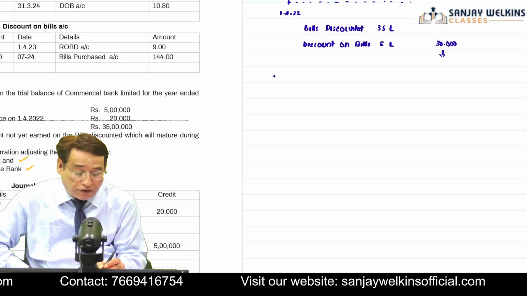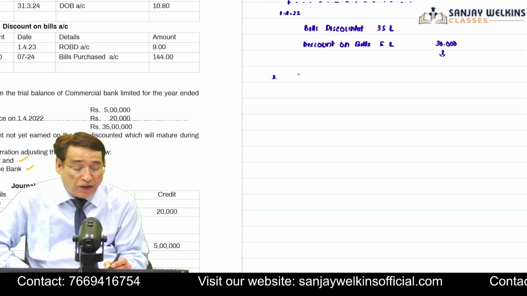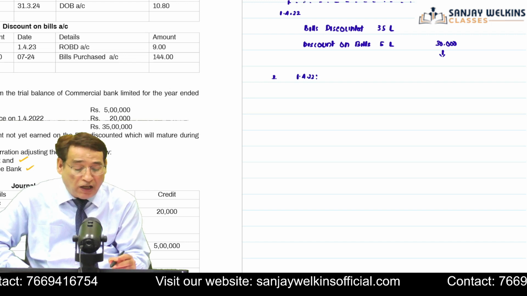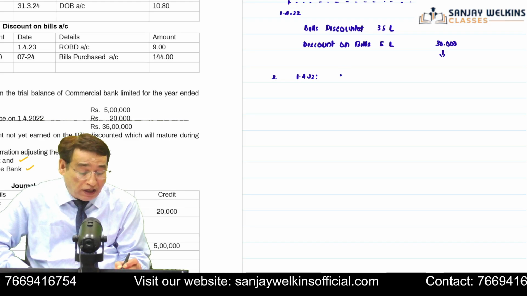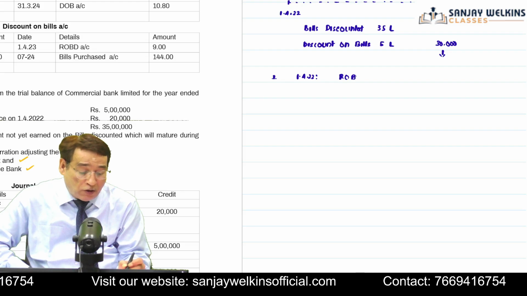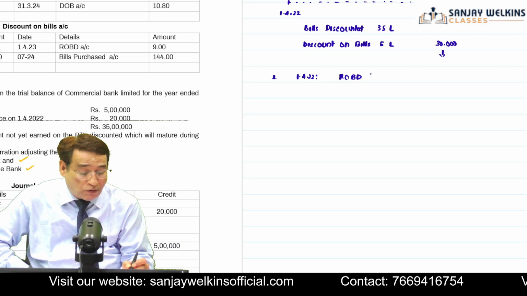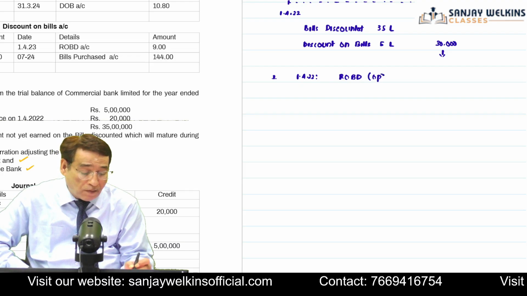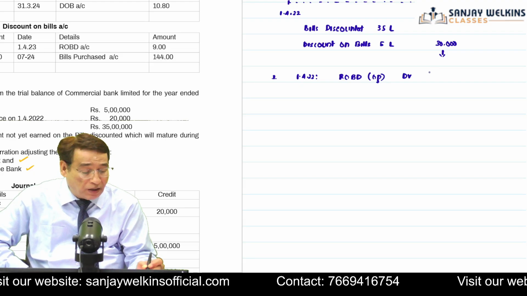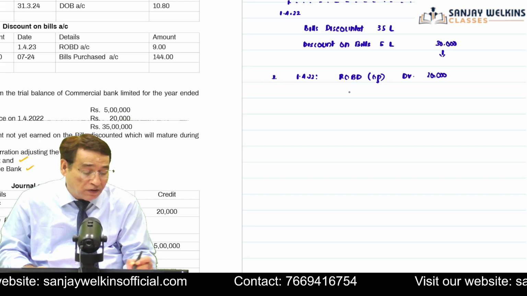For example, first of all, what I am going to do in this particular case, because we are supposed to pass the entry: on 1/4/2022, my first entry will be to close the opening balance. As I told you last year, rebate on bills discount account is a credit side item. I will have to close it now. So rebate on bills discount account, of course, opening, I am going to write here debit. So I will close it by debiting it. And the balance which is given to us is 20,000. So I'm going to write 20,000. Is it clear to you?